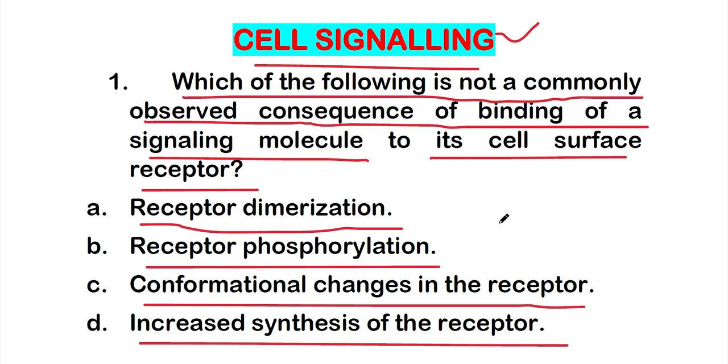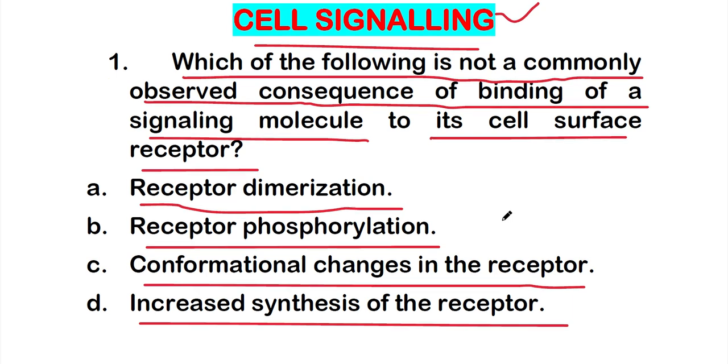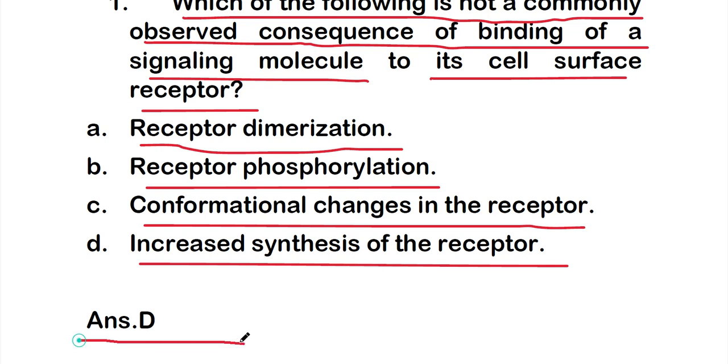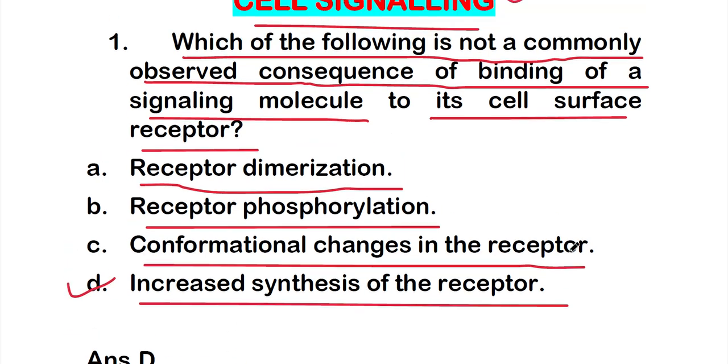So which one is not common with the binding of a signaling molecule to its surface receptor? The right answer is option D, increased synthesis of the receptor. This is the wrong option, but the other three, receptor dimerization, receptor phosphorylation and conformational changes in the receptor, can be caused by the binding of the signaling molecule to its cell surface receptor. Okay, so this is the first one.